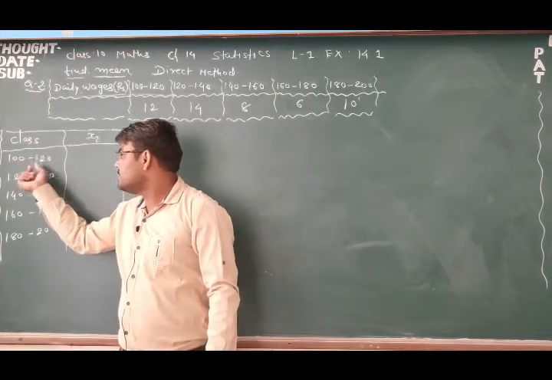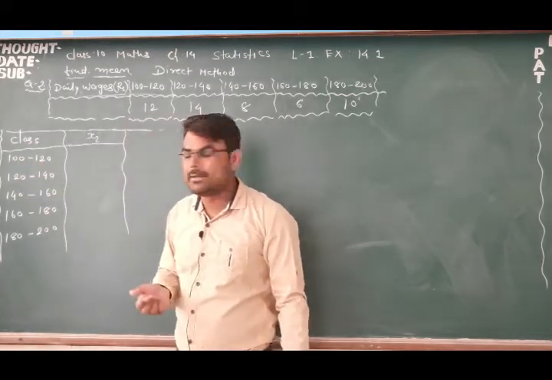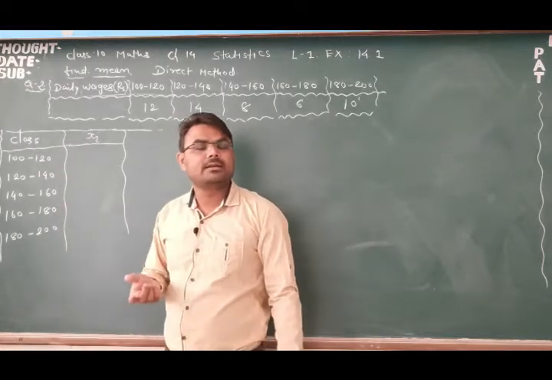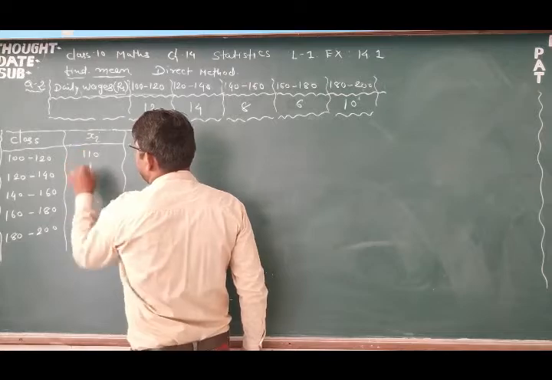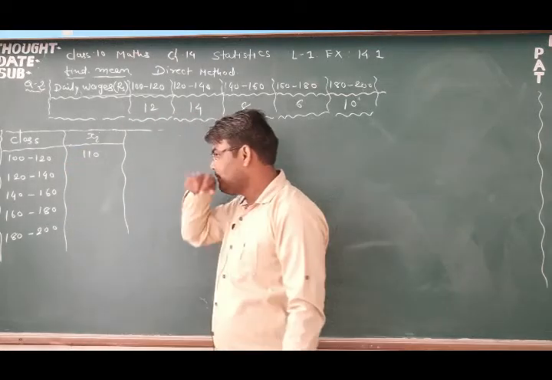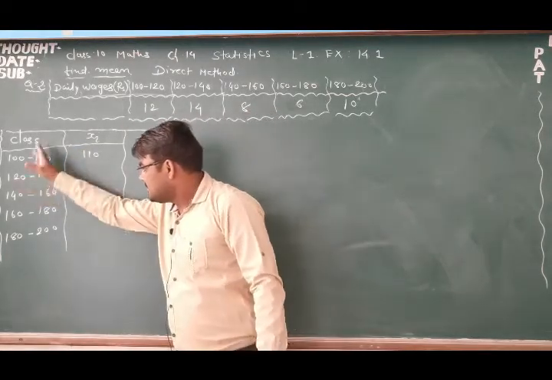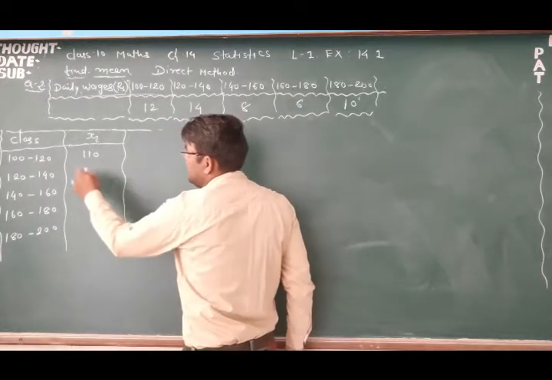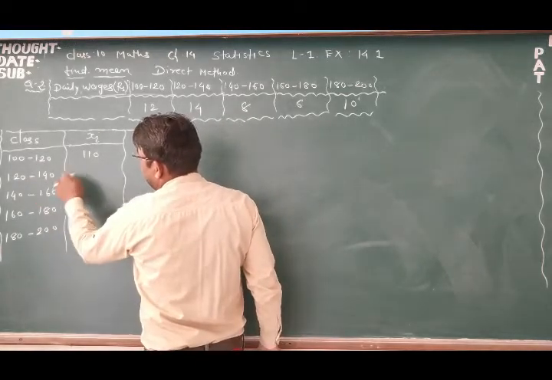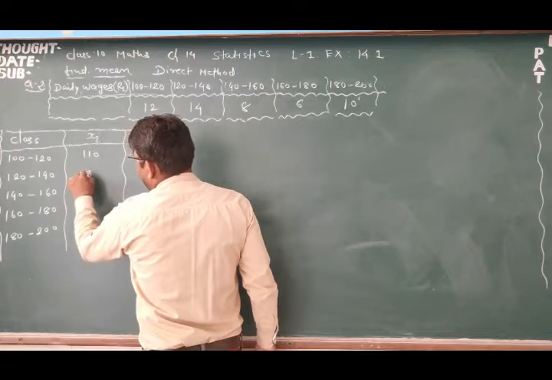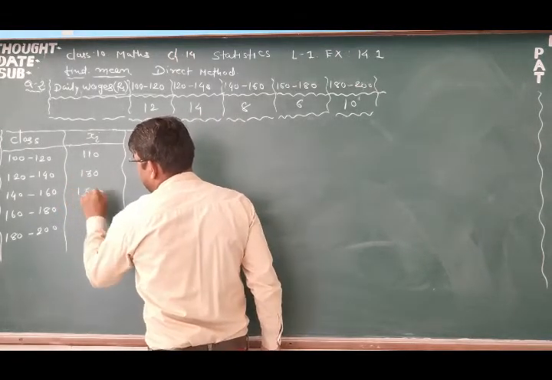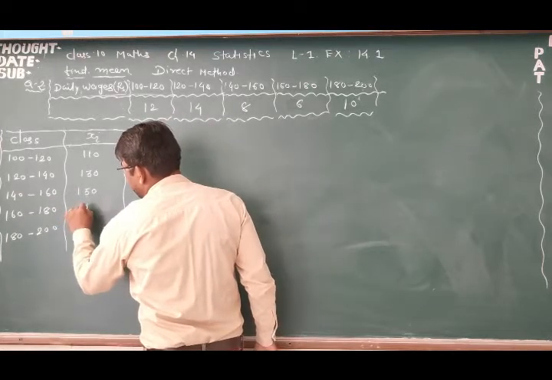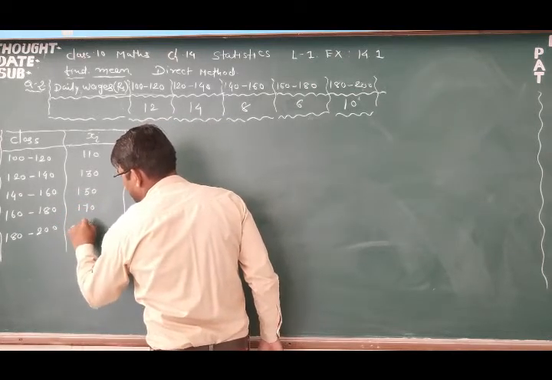So 100 plus 120, 220, right, and 220 by 2, that is 110. Okay, that will be 110. Later on we will go through the same method. So next will be 130, then we will have 150, then 170, and then 190.